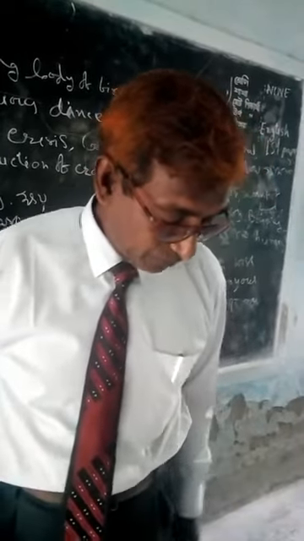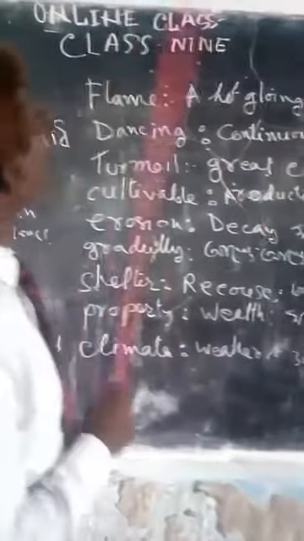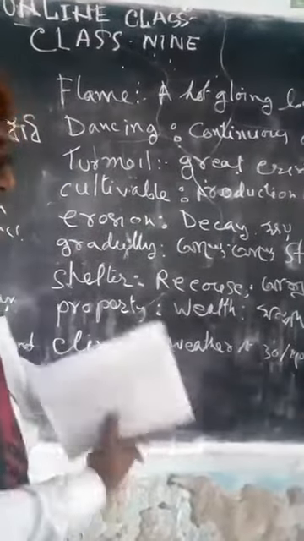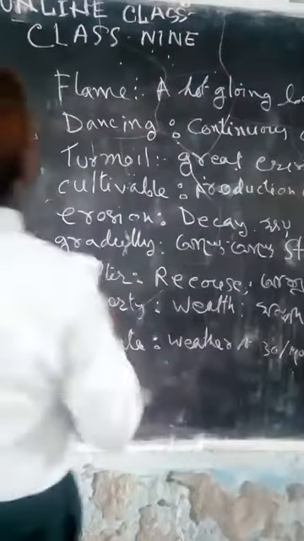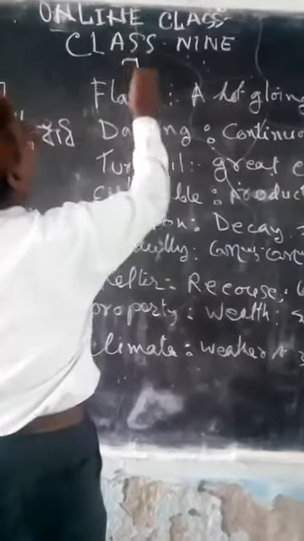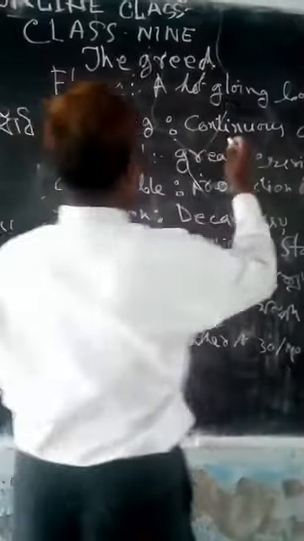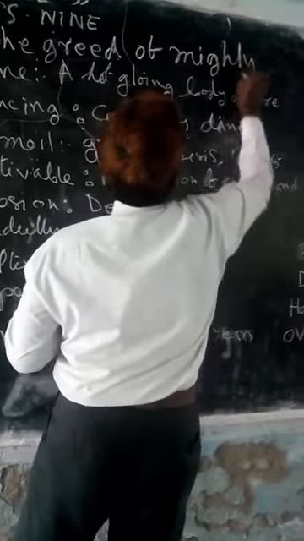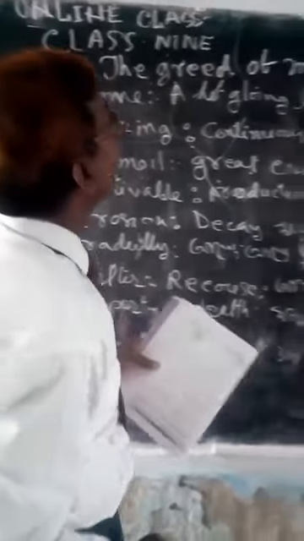The Grid of Mighty River, Kumotto Nodir coral grass. My dear student, you are seeing on the blackboard class 9, and you see the topic name, The Grid of Mighty River.